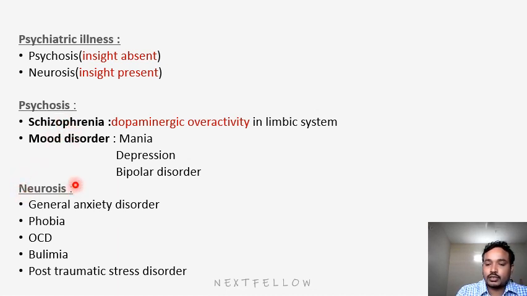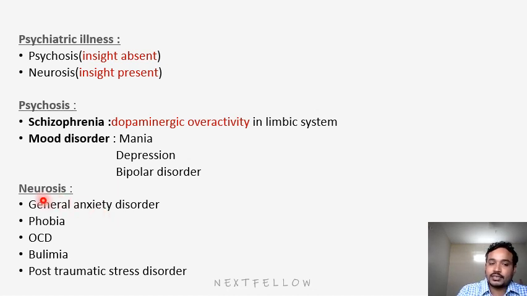Coming to neurosis, neurosis means the patient has insight, meaning he knows the pathology of his disease. An example is generalized anxiety disorder. In generalized anxiety, the patient knows the reason for his anxiety, for example exams, interviews, or any performance anxiety. So he knows the reason for his anxiety. That is the example for insight. Insight means he knows about his disease. In psychosis, he doesn't know about his disease.